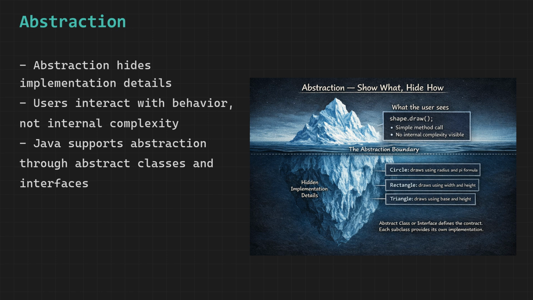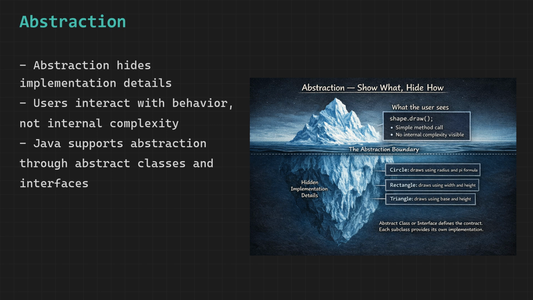In programming, abstraction works the same way. You expose only what the user of your class needs to know, the method names and what they do, while completely hiding how those methods work internally. The benefit is enormous. If you later change the internal engine of your car, say you switch from petrol to electric, the driver does not need to retrain. The pedal still works the same way from the outside. In the same way, if you change the internal implementation of a method, the callers of that method do not need to change their code at all.